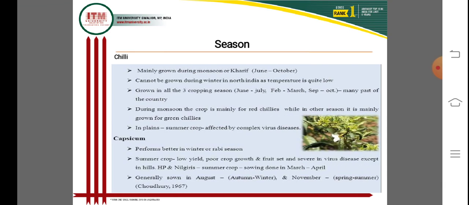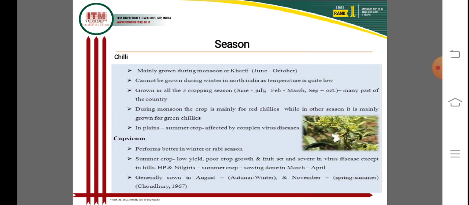Season of cultivation of chili: it is mainly grown during the monsoon or kharif, from June to October, which is best for chili production in these regions. It cannot be grown during the winter in North India as the temperature is quite low, which slows the growth.